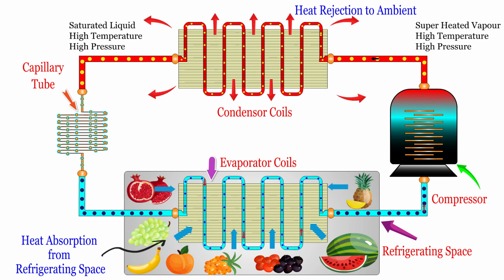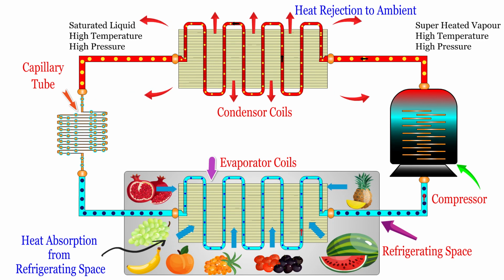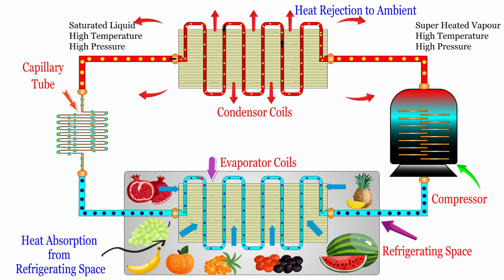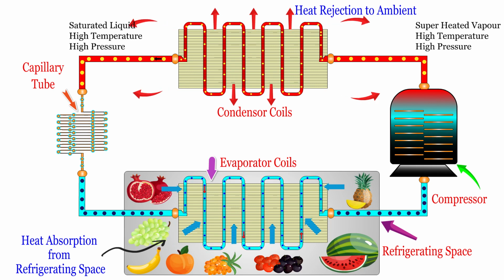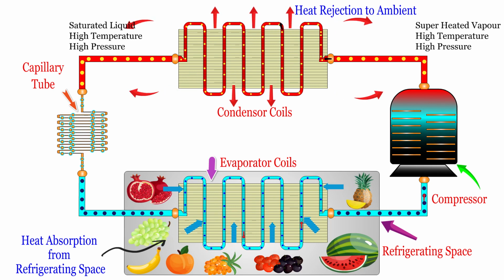The coils behind the refrigerator, where heat is dissipated to the kitchen air, serve as the condenser. The refrigerant leaves the condenser as saturated liquid and re-enters the capillary tube, completing the cycle.